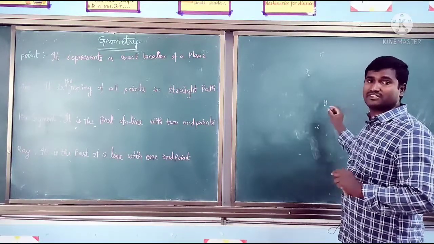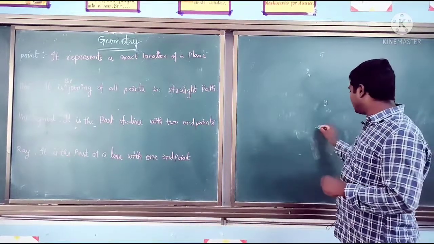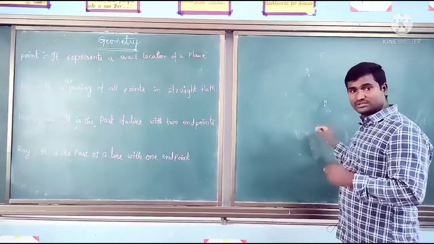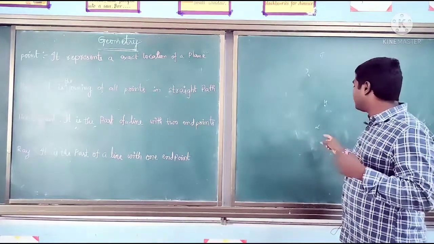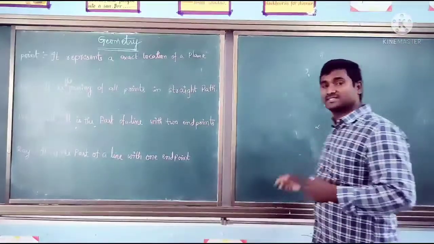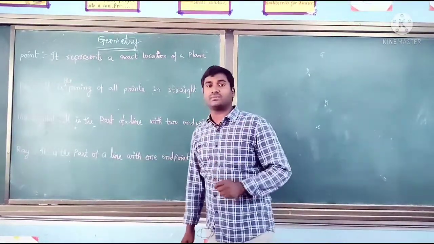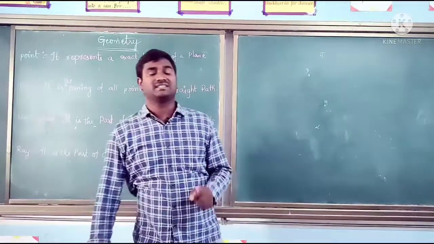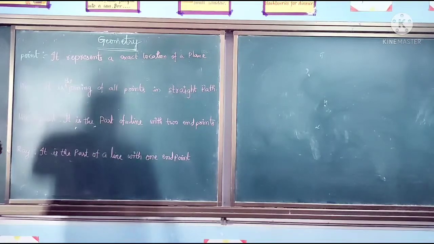Here only Hyderabad will be there. If you represent Chennai here, then this point can only represent Chennai. So this point is representing an exact location. What does the point denote? A point represents an exact location. Keep the definition in your mind.